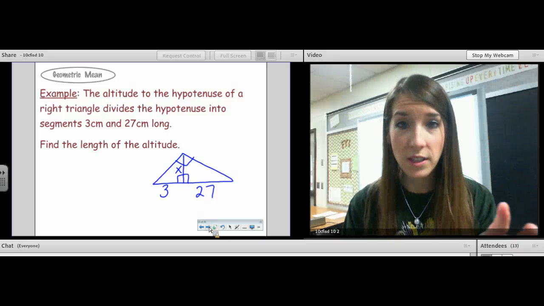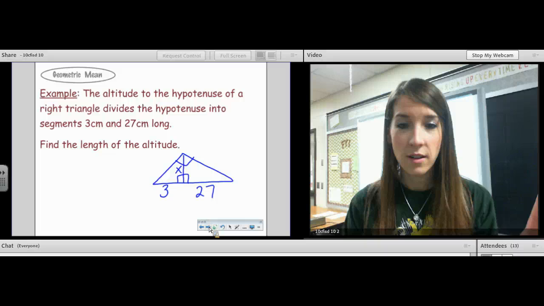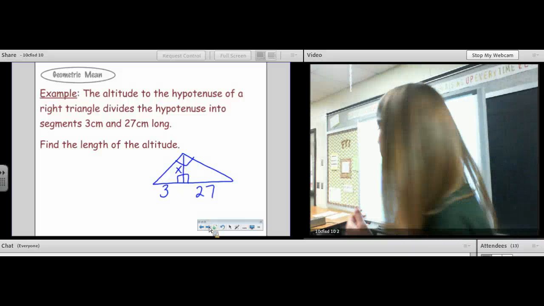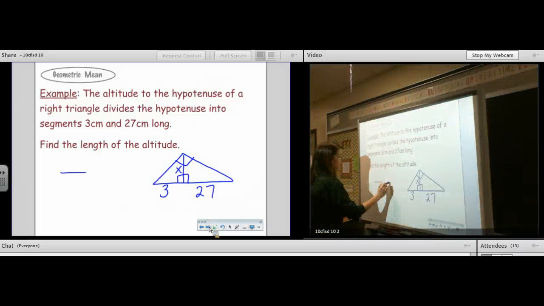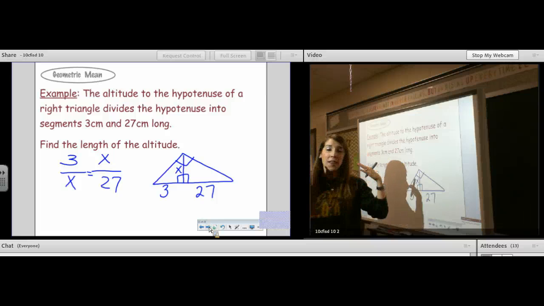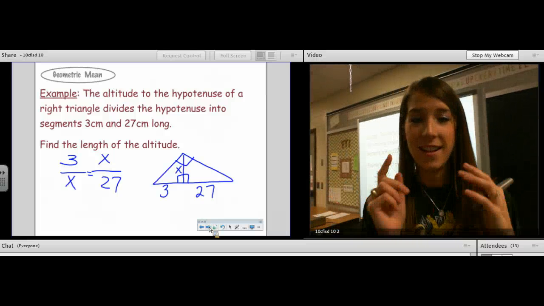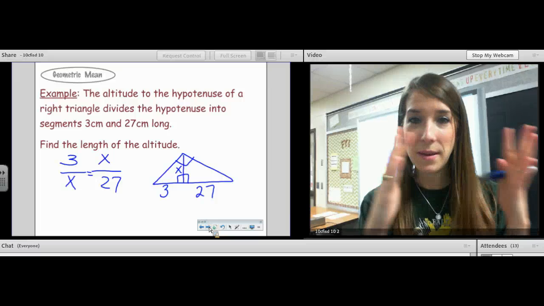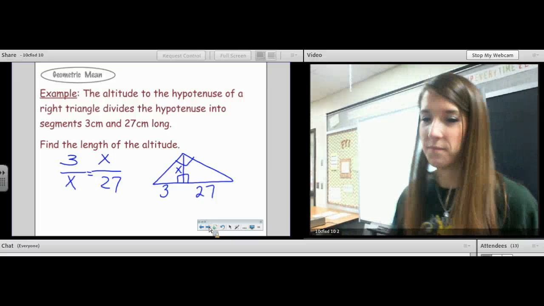I'm looking for the altitude. So pick the proportion that talks about the altitude. Segment 1 over the altitude equals the altitude over segment 2. Or the altitude is a geometric mean between the pieces of the hypotenuse.